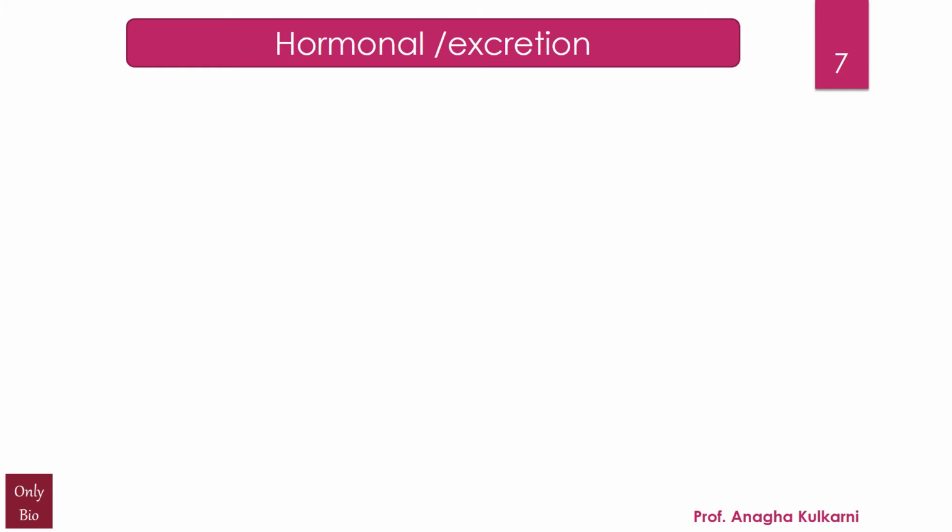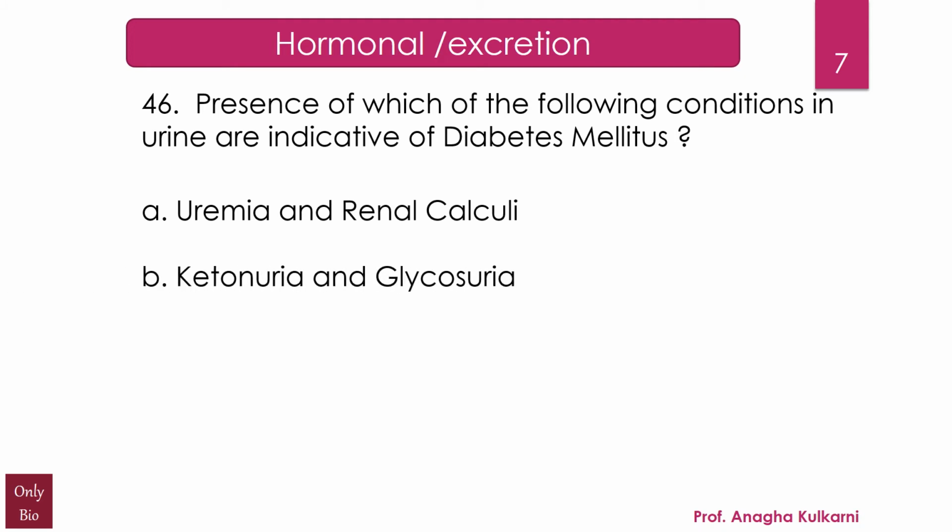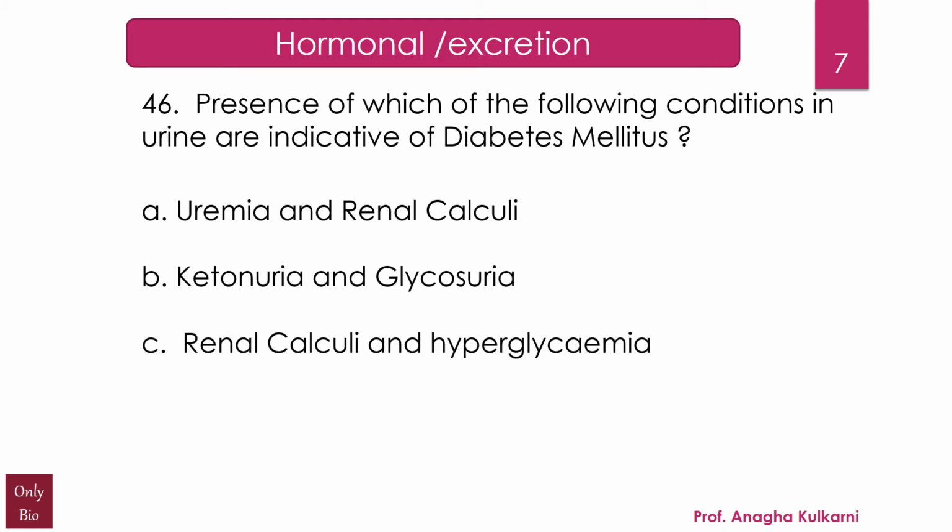The next question can be related with both the chapters hormonal as well as excretion, and the question is, presence of which of the following conditions in urine are indicative of diabetes mellitus? A. Uremia and renal calculi. B. Ketonuria and glycosuria. C. Renal calculi and hyperglycemia. And D. Uremia and ketonuria. And the correct answer is B.